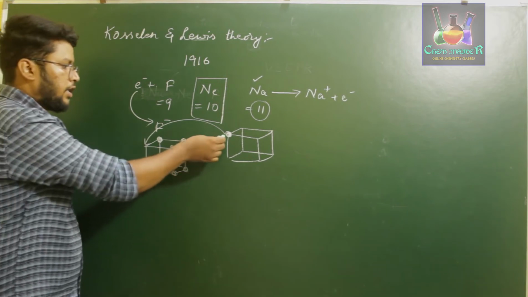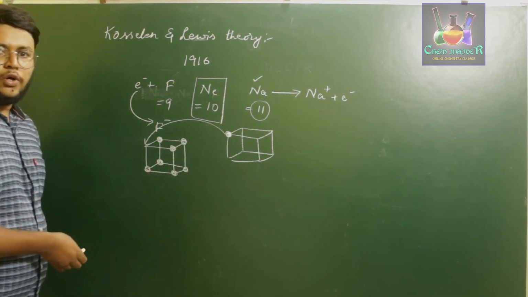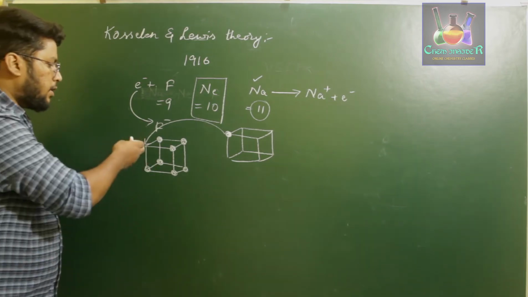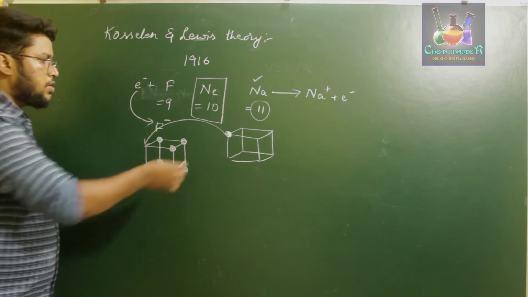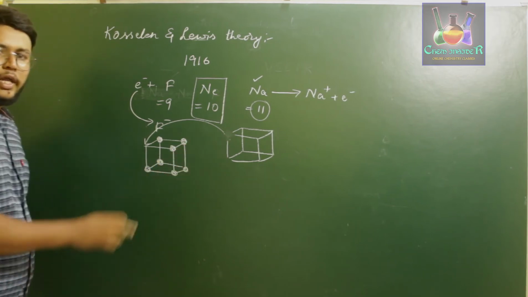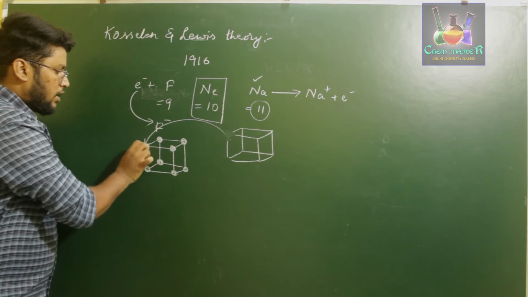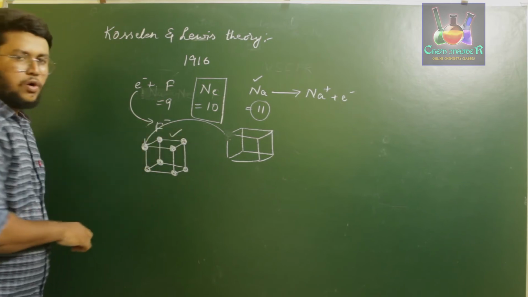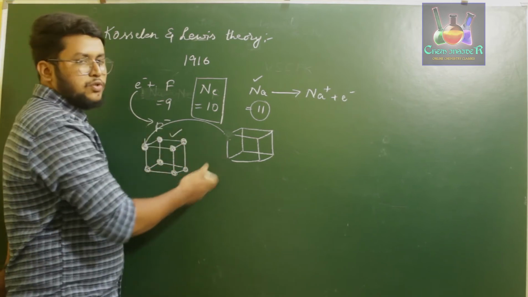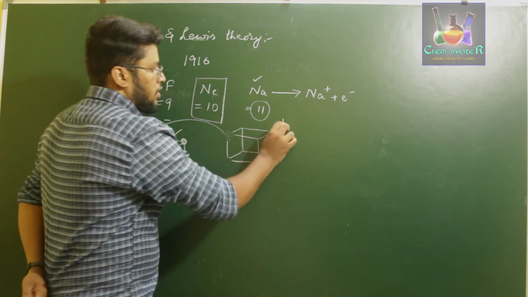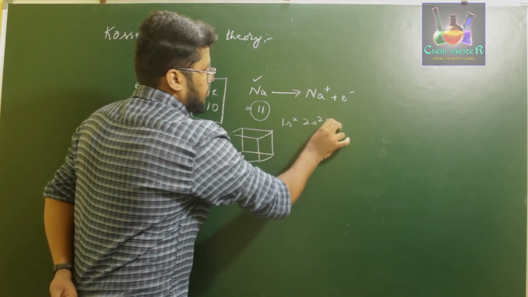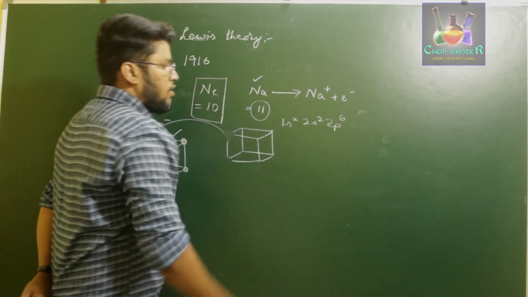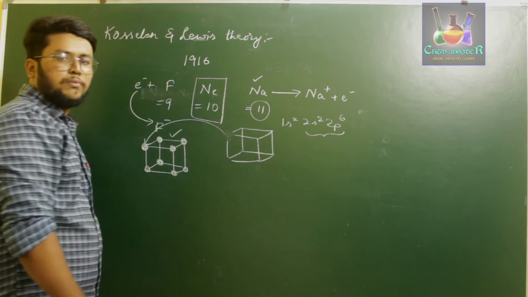So Lewis said an atom can donate an electron from its own shell in order to obtain a stable electronic configuration and fill the empty corner of a different element. Now sodium can lose this electron, and the electron which is lost can be accumulated in the 8th corner of the halogen atom. So now fluorine has obtained its octet configuration and sodium too has obtained its octet configuration. Initially it was 1s2, 2s2, 2p6, 3s1. Now if we remove the 3s1 electron, it will have 8 electrons in its outermost shell.